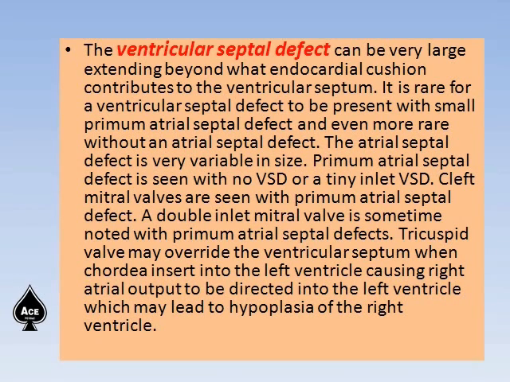Primum atrial septal defect is seen with no VSD or a tiny inlet VSD. Cleft mitral valves are seen with primum atrial septal defect. A double inlet mitral valve is sometimes noted with primum atrial septal defect. The tricuspid valve may override the ventricular septum when chordae insert into the left ventricle, causing right atrial output to be directed into the left ventricle, which may lead to hypoplasia of the right ventricle.